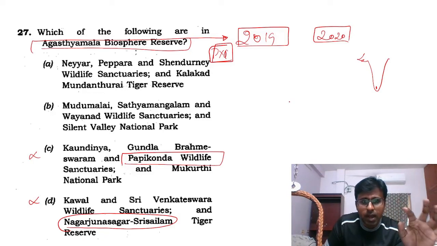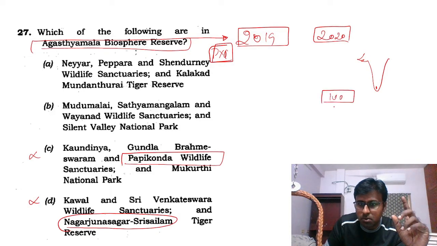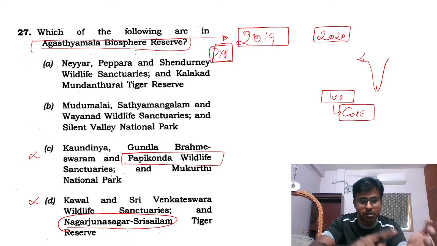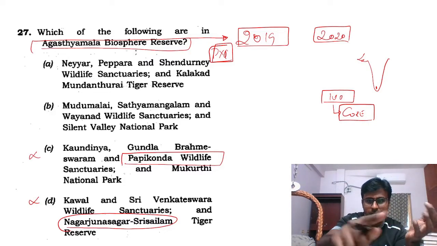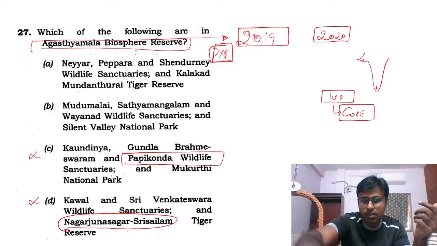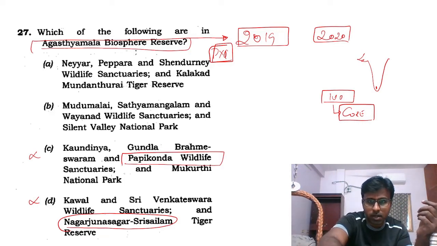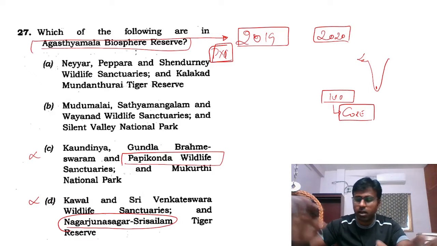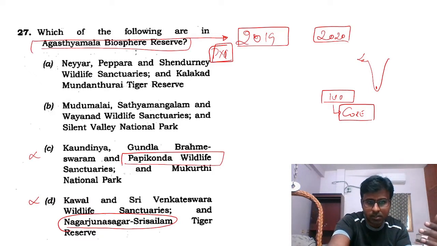This you will remove. And now you come to this question in 2020, please check the last video: which tiger reserve has the highest core reserve? There is a question with four answers. Nagarjuna Srisailam is the answer. 100th question, please look at the previous videos of 2020. If you had seen the 2019 question paper, and not just looked at this question and gone away, you have to see what these things are, right?